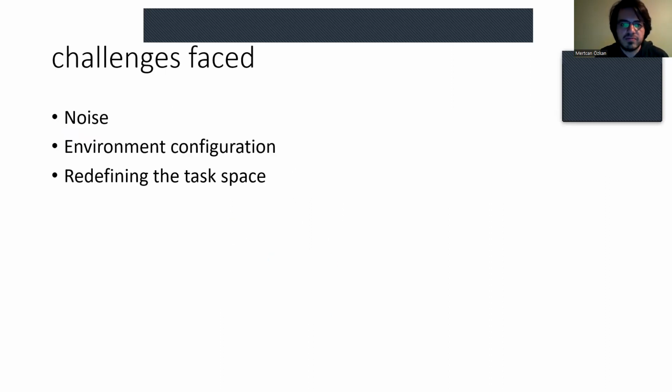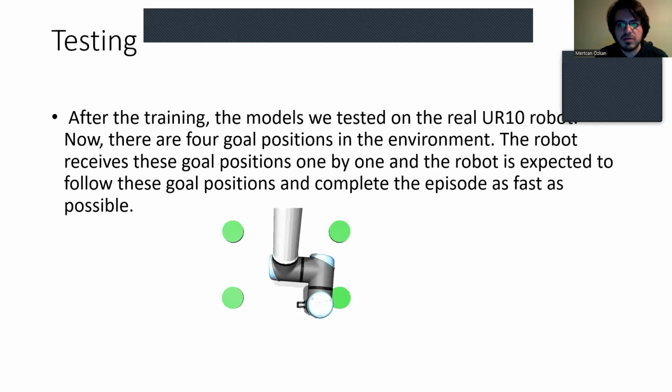The environment configuration must also change. We must make sure that all the goal positions generated are reachable by the UR10 robot safely. So we had to redesign the task space limits for the environment, and the simulators were also redesigned, and the models were retrained with these new task space limits.